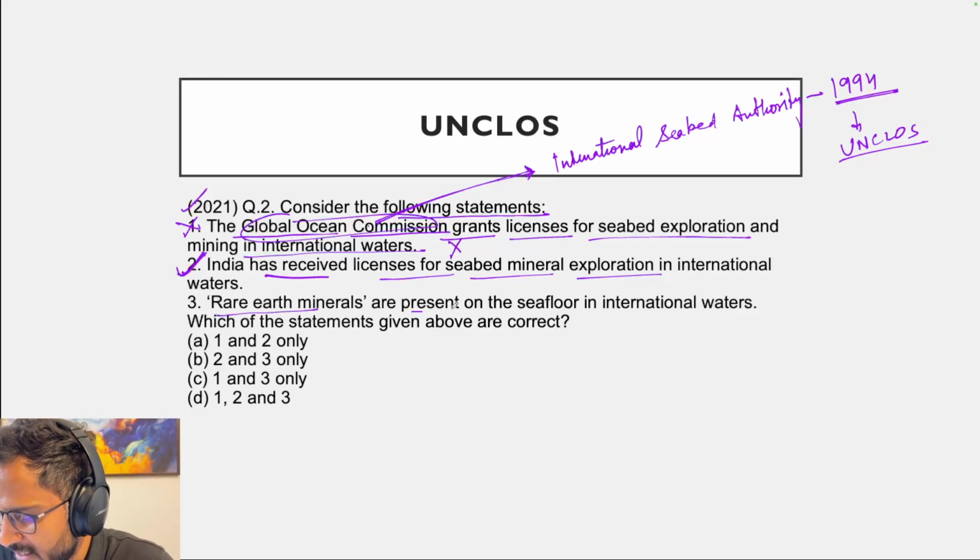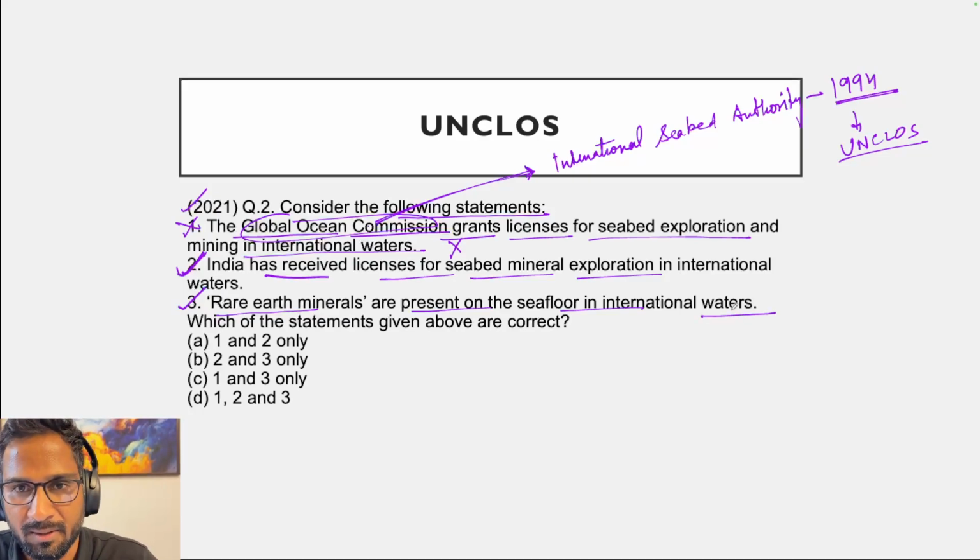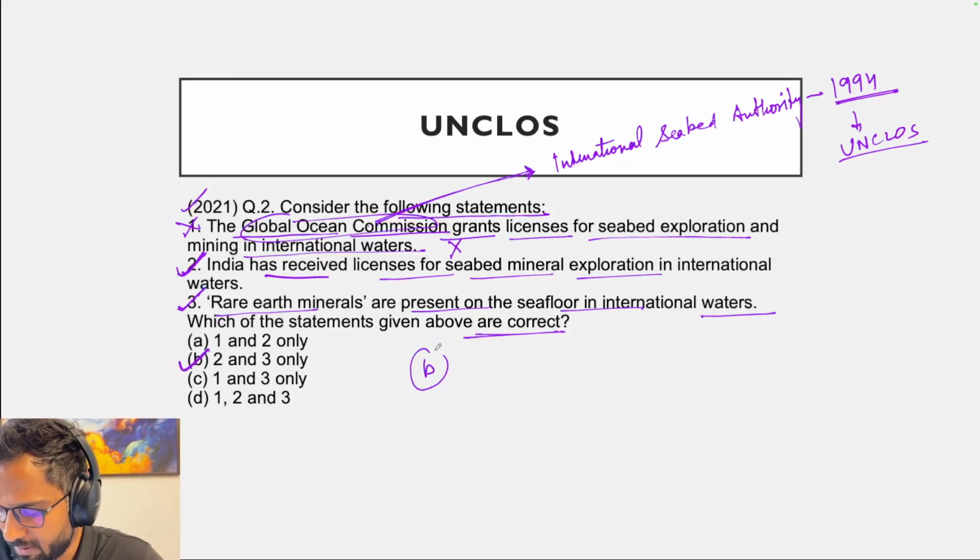Rare earth minerals are present on the sea floor. Yes, we know different kinds of resources are found on the sea floor. Polymetallic nodules, rare earth metals, a lot of things are present in the international waters. So the third statement is also correct. Accordingly, it is asking for the correct statements, so the answer becomes 2 and 3. B for Bombay is the right answer to this question.